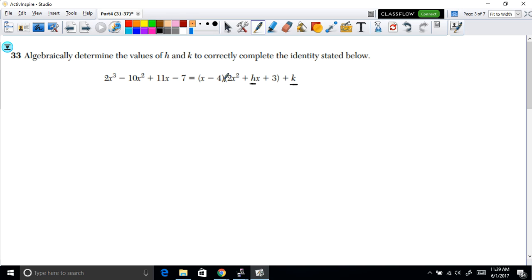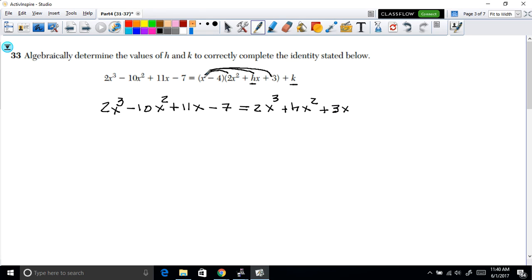Again, all we're going to do first is rewrite the right side. So the left side remains the same: 2x cubed minus 10x squared plus 11x minus 7. Now, if we distribute the x, we're going to obtain 2x cubed, we're going to get hx squared plus 3x. So that's the distribution of the x.